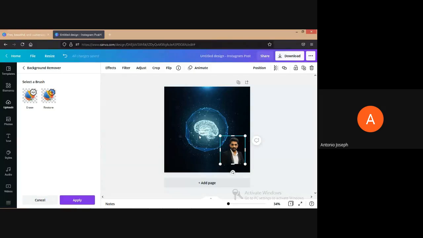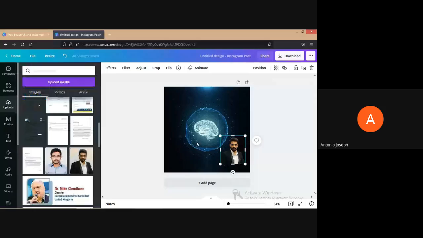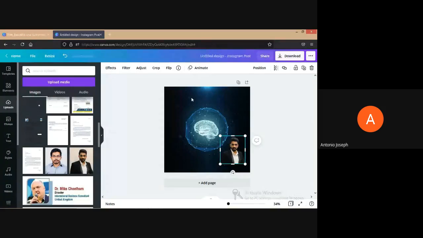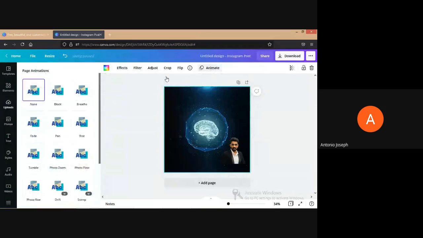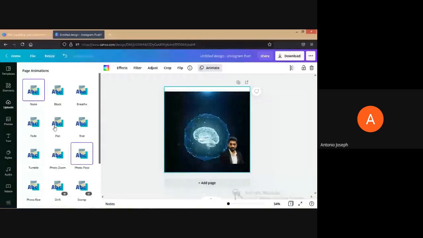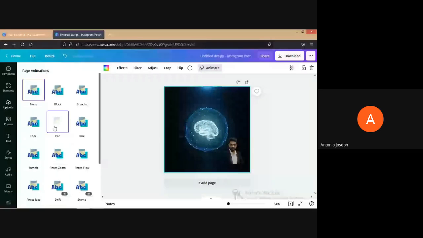See, we had removed the background, and if that is okay, we can click on apply. Then we can animate also. So we can provide the animation. Just click on that background image and then click on animate. See, all the animations can be provided.